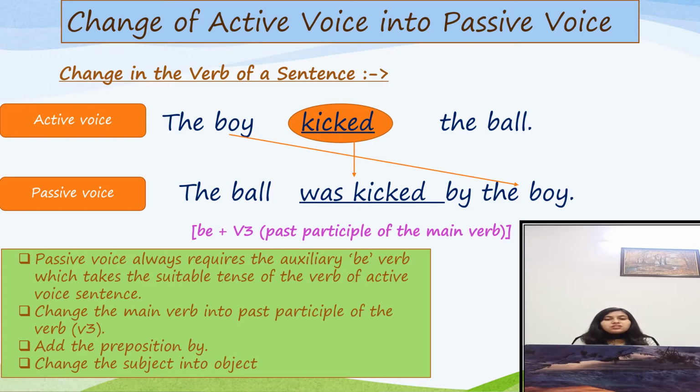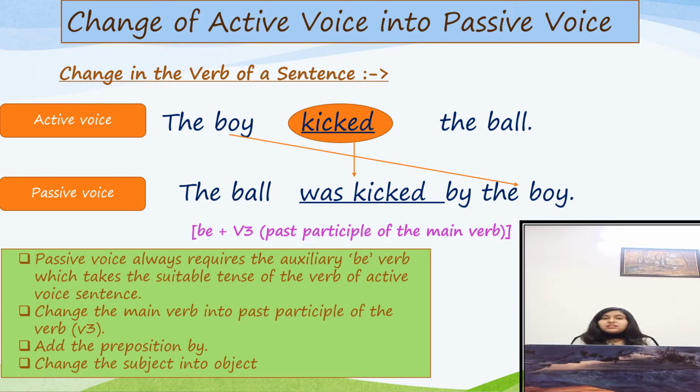After making changes in the verb, we add the preposition by. And you can see here we have written the preposition by, and after the preposition by, we mention the object. And the object is the boy.